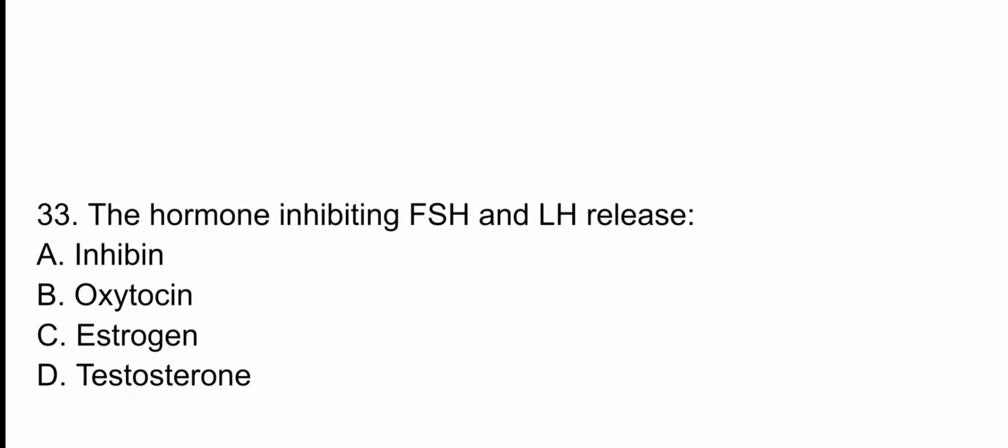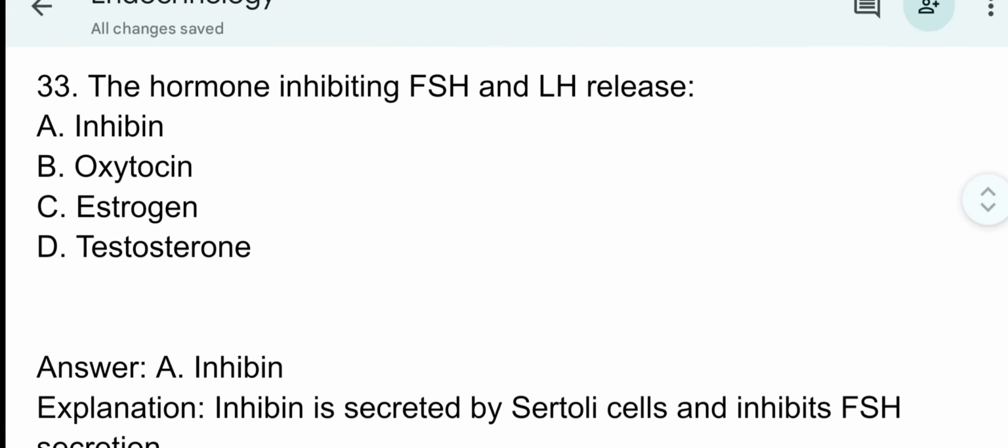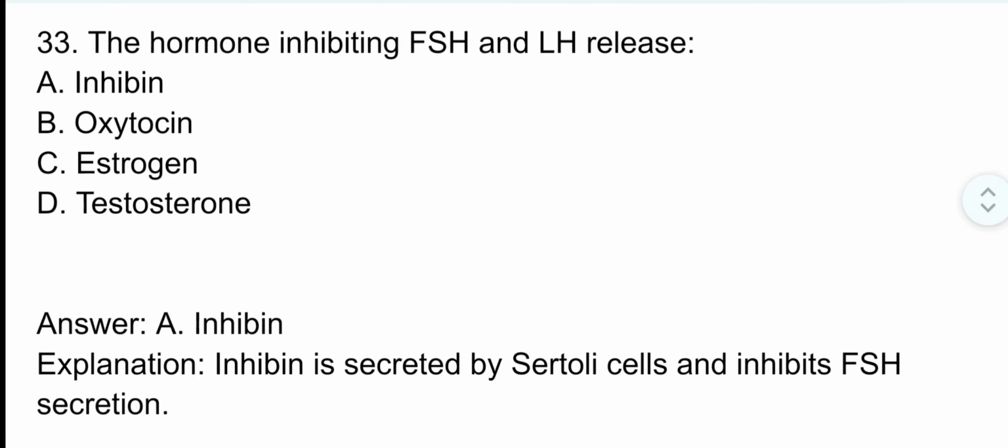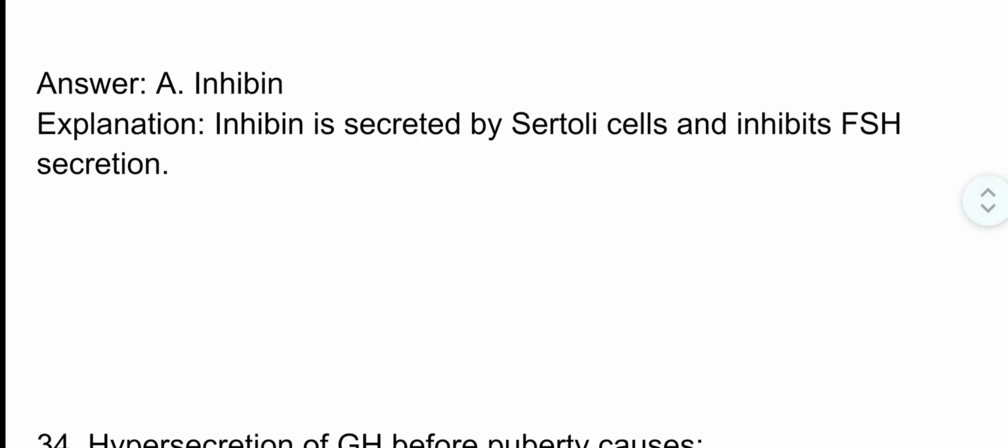Question number 33. The hormone inhibiting FSH and LH release. The correct option is option A, inhibin. Inhibin is secreted by Sertoli cells and inhibits follicle stimulating hormone secretion.